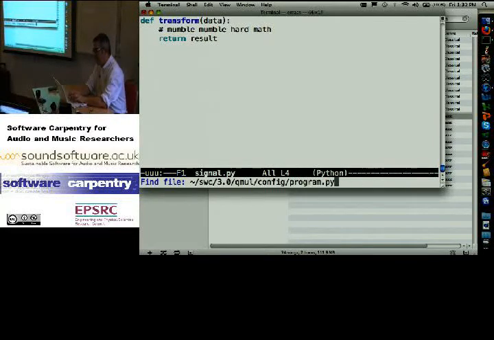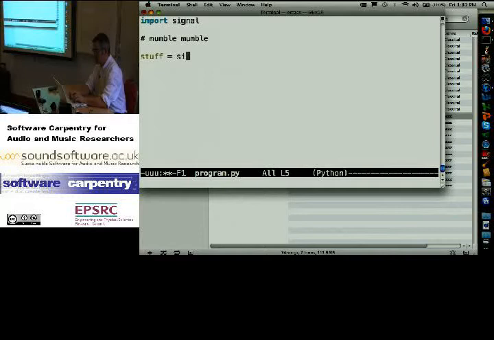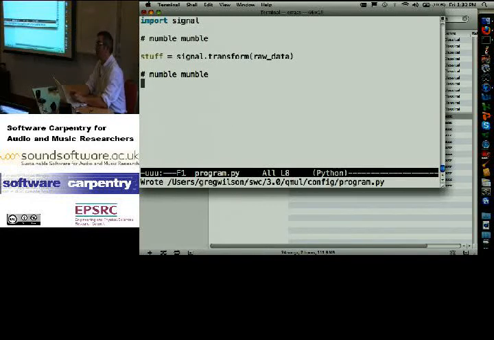And I've got my main program here, which says import signal, mumble, stuff equals signal.transform of raw data. And then I do other things. Okay. If it wasn't Friday afternoon, I would come up with a more detailed example. But I hope you get the idea.